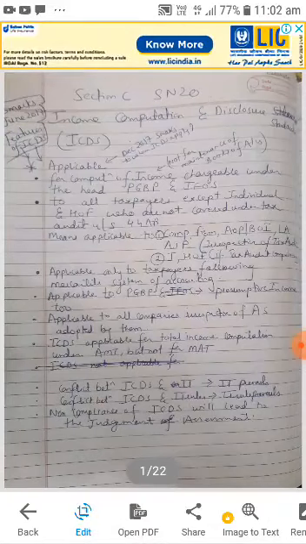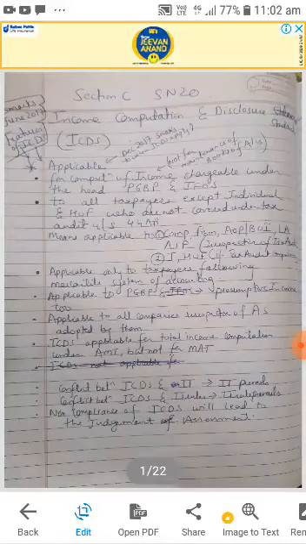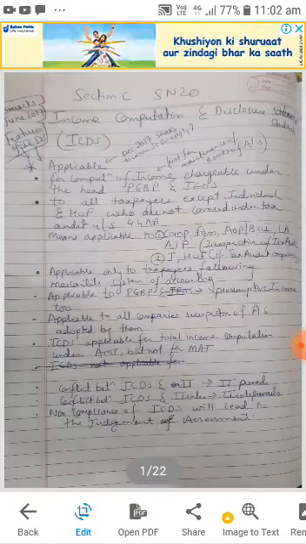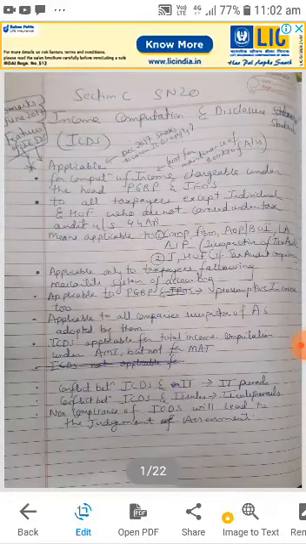Applicable only to taxpayers following mercantile system of accounting. Suppose you are an individual, HUF, you have PGBP, you are eligible for tax audit, means you are doing your tax audit, but you are not following mercantile system of accounting, no need to follow ICDS. If you are following mercantile system of accounting, that is accrual system of accounting, then only you have to follow the